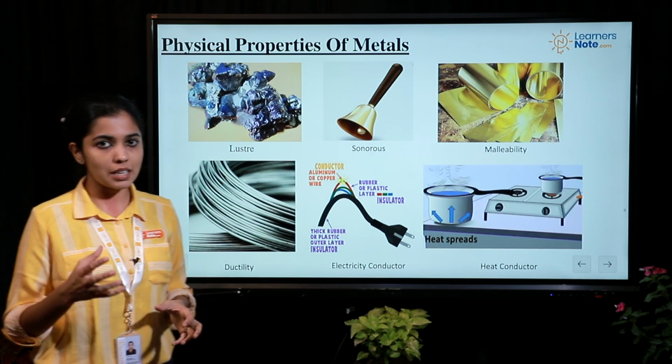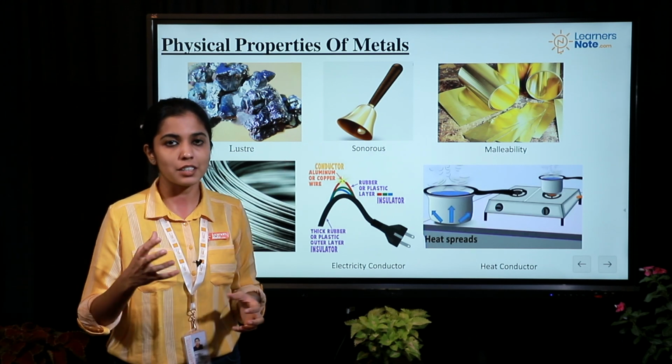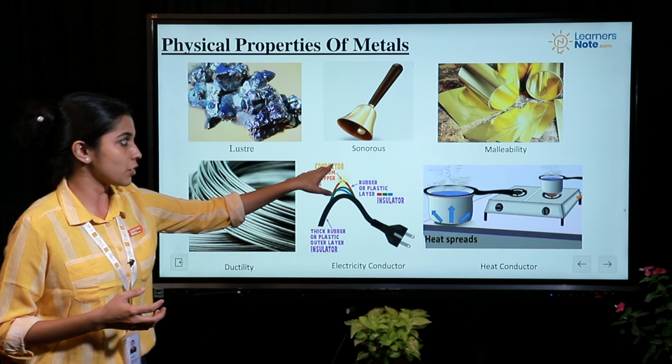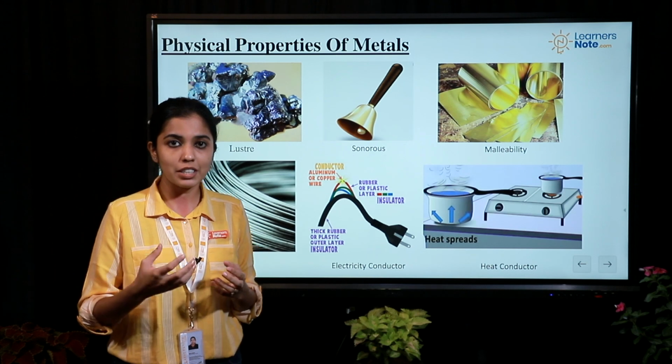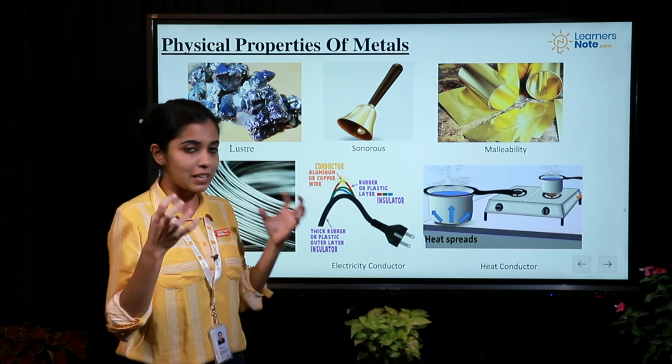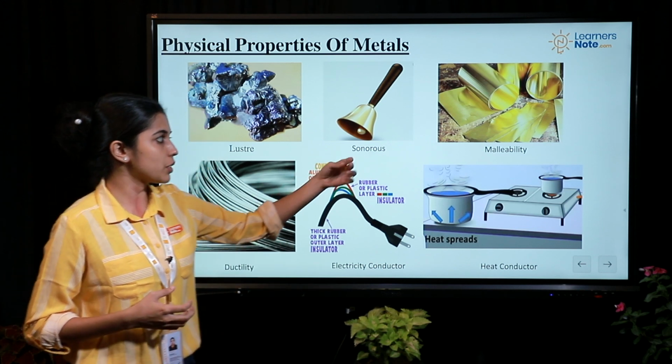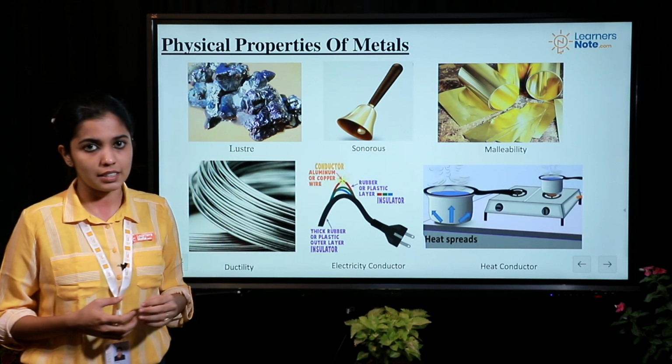The first one is the luster property. By the property of luster, you can actually see the metals shining, and by the property of sonorous or sonority, you can actually hear the sound when your metals are being struck with another object. And then you have two new terms, that is malleability and ductility.